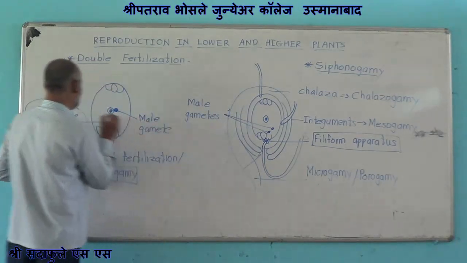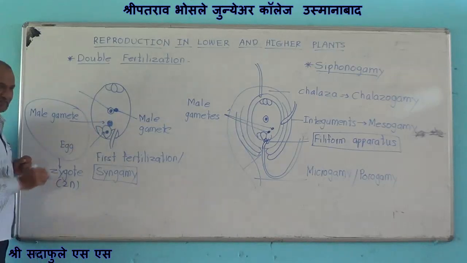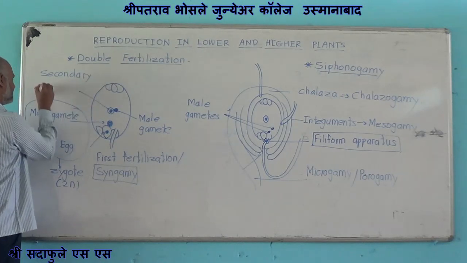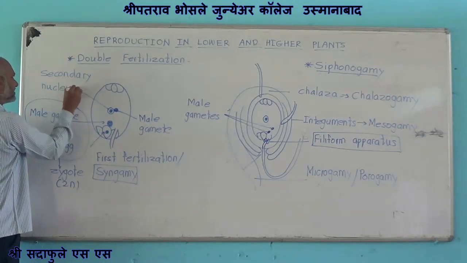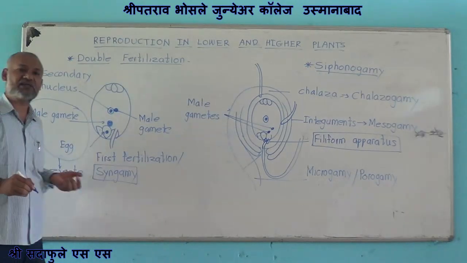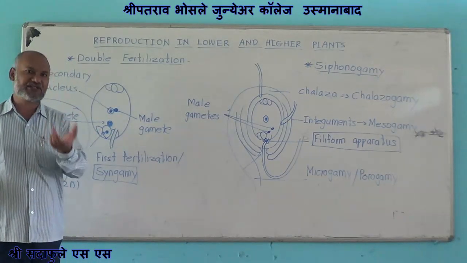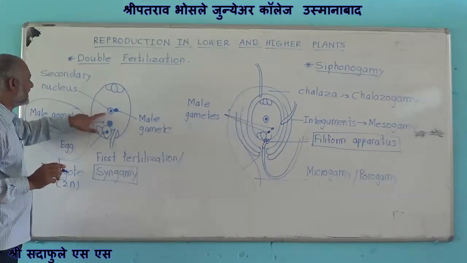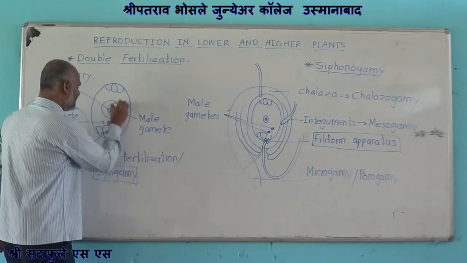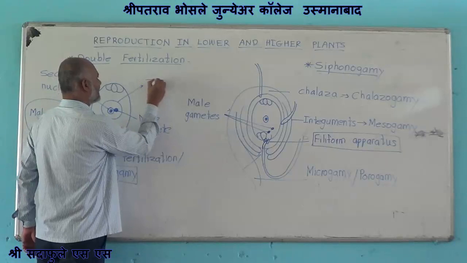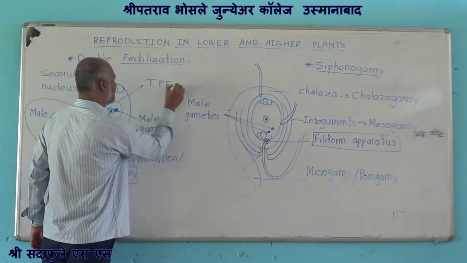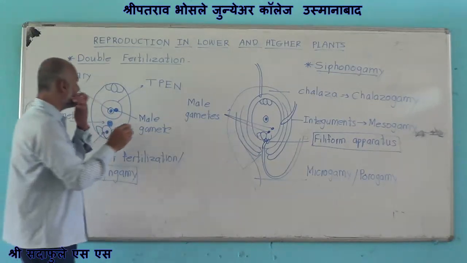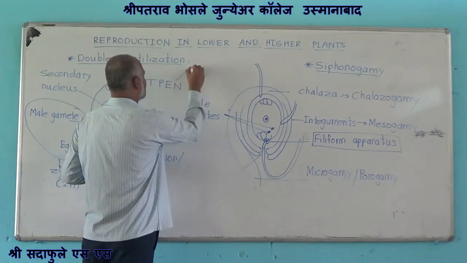here it is, the male gamete. Now what is this? It is the secondary nucleus. What is another name of the secondary nucleus? The secondary nucleus is also termed as the definitive nucleus. Now this second male gamete fuses with the secondary nucleus and it results in formation of the triploid primary endosperm nucleus. And this type of fertilization is termed as